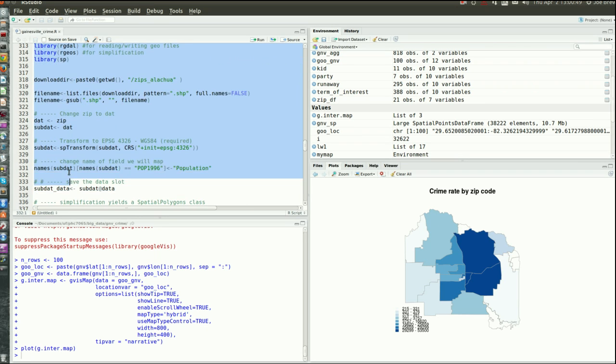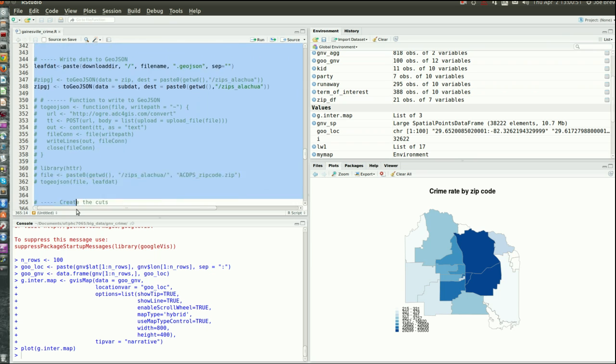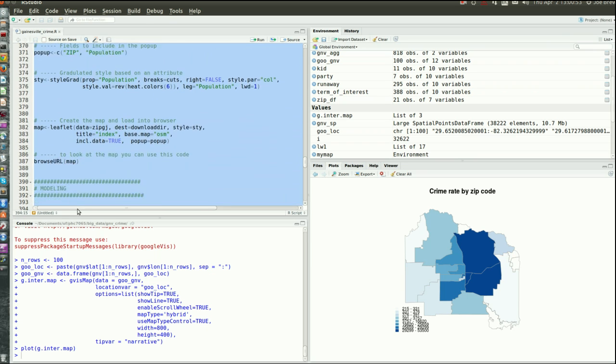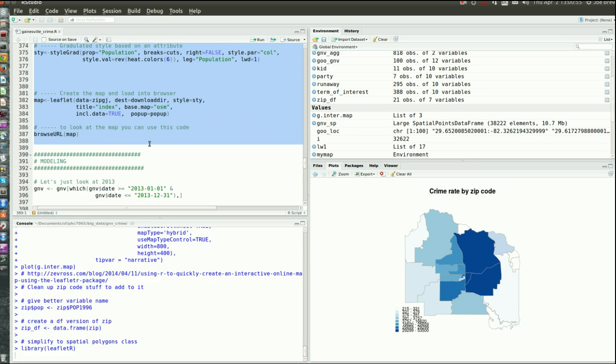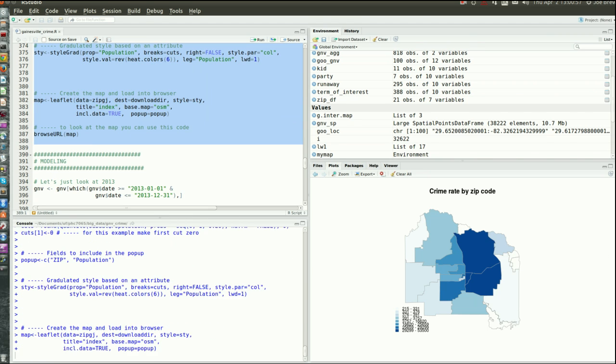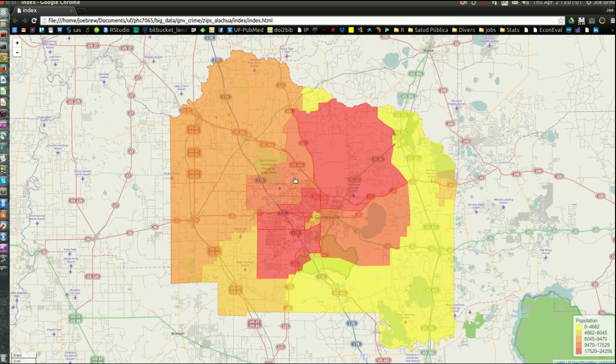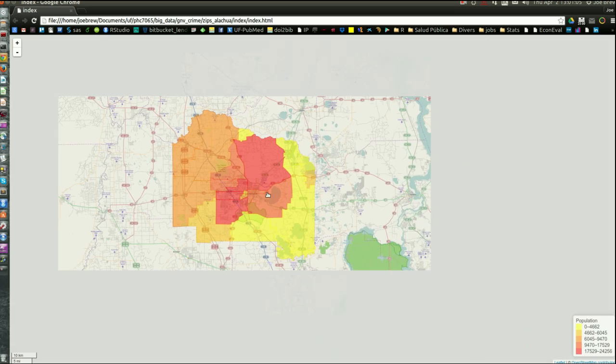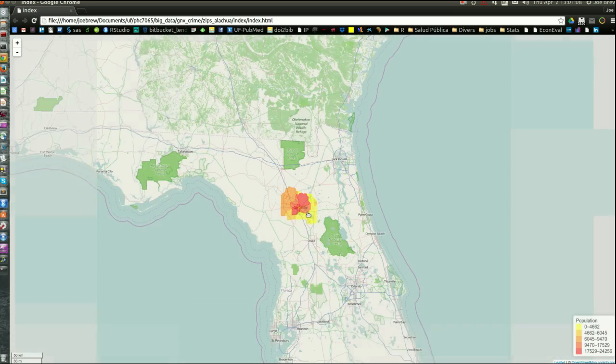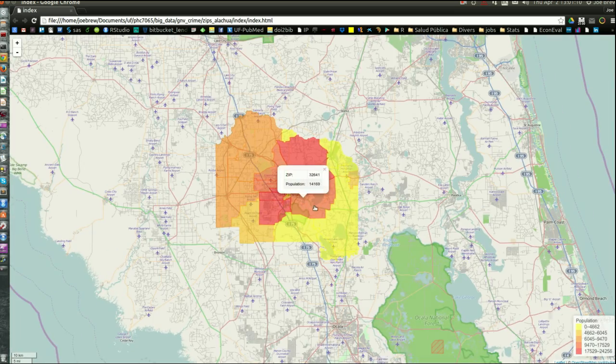Like I said, we're interested in zip codes, so maybe we want to aggregate data at the zip code level, but we want to do that interactively as well. Again, using this leaflet library, we can create a GeoJSON file, which is interactive, and so you can zoom in and out, and you can see different population and explore a little bit more interactively.